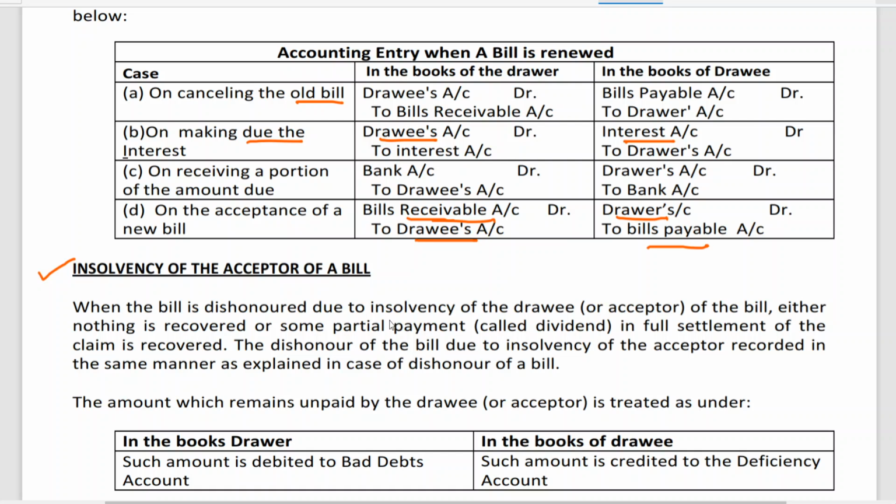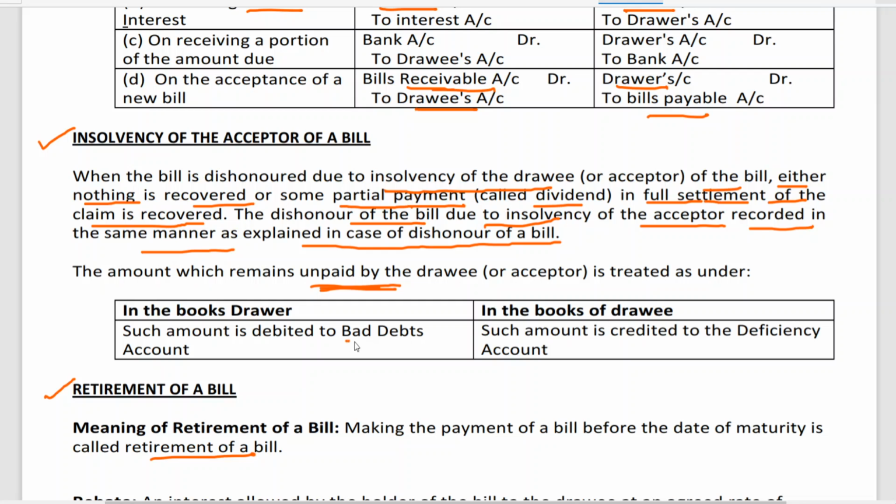So when a bill is dishonored due to insolvency of the drawee or acceptor of the bill, either nothing is recovered or some partial payment, called a dividend in full settlement of the claim, is recovered. The dishonor of the bill due to insolvency of the acceptor is recorded in the same manner as explained in the case of a dishonored bill. So the entry for insolvency is the same as dishonor; no need to learn anything new. The only thing is the amount which remains unpaid by the drawee. Suppose we need to receive 50,000 but were able to receive only 25,000. Then in the books of the drawer such amount is debited to bad debts account. Unpaid amount means the amount that is not collected.